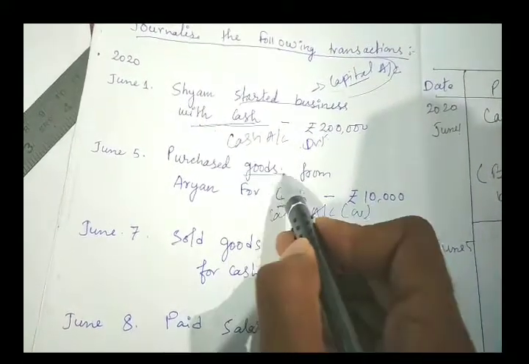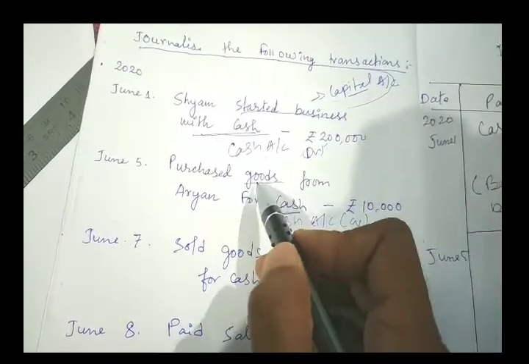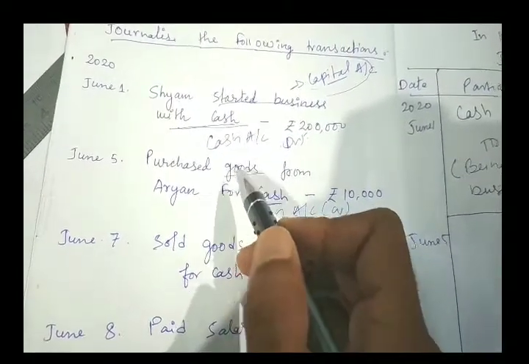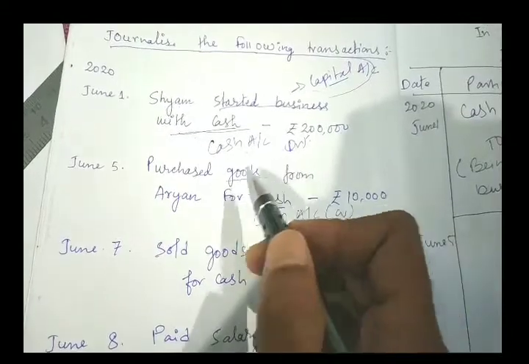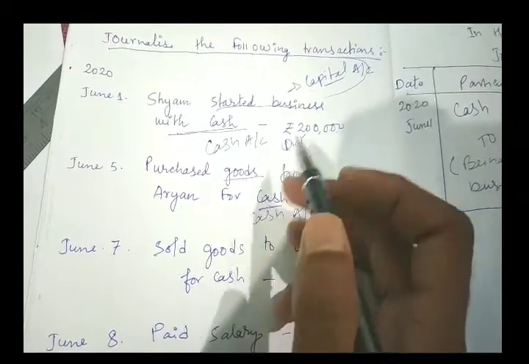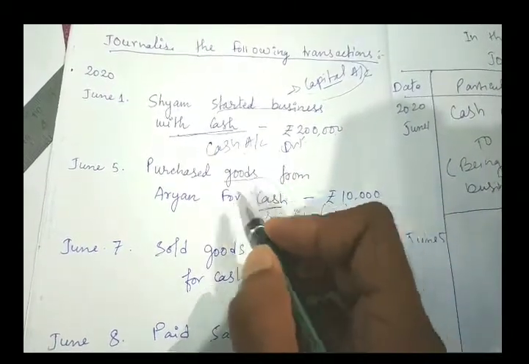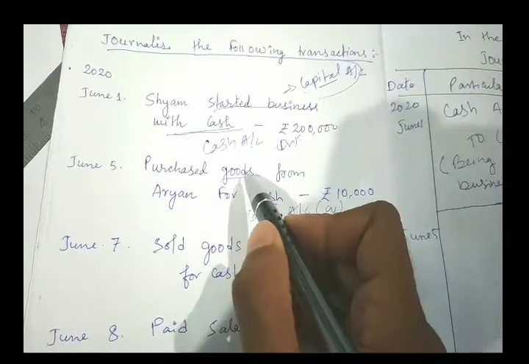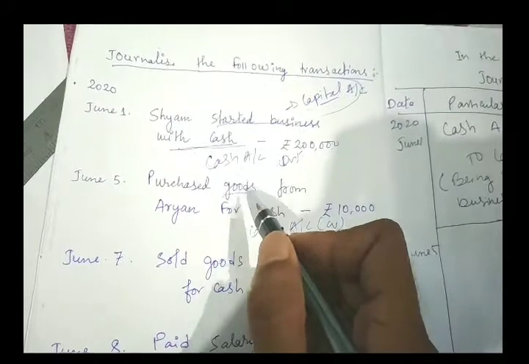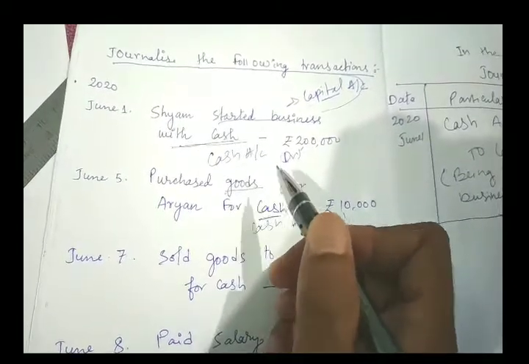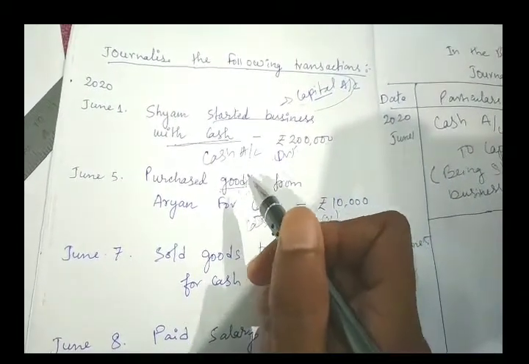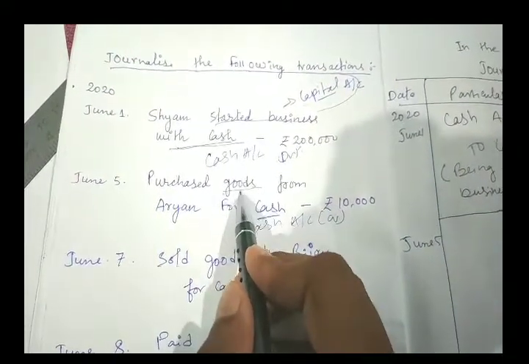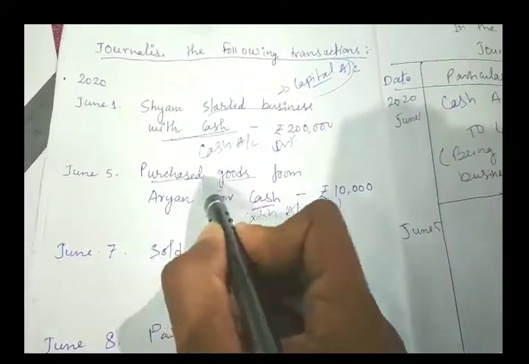And purchase of goods means stock is increasing, asset is increasing. When an asset is increasing, I have given you a note, please go through that, it will be debit, because purchasing something increases the asset. We don't write goods account, we never write goods account. When you are purchasing furniture, you can write furniture account. When purchasing machinery, you can write machinery account. But when purchasing goods, you cannot write goods account. You have to write purchase account.